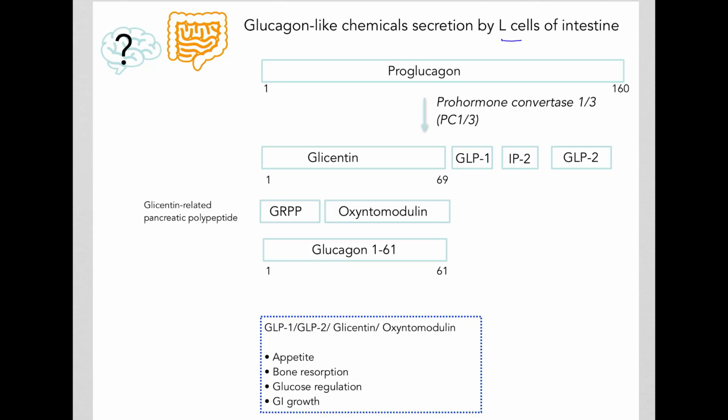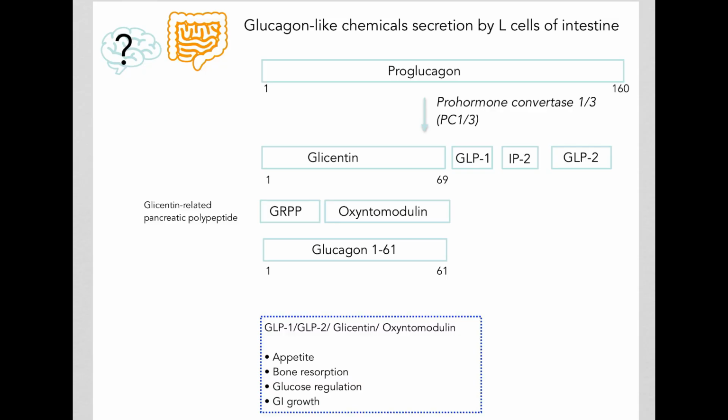In the L cells of the intestine, proglucagon is broken down by prohormone convertase 1/3, or PC1/3, into several other types of proteins, including glicentin, glucagon-like peptide 1, intervening peptide 2, glucagon-like peptide 2, GRPP, which is your glicentin-related pancreatic polypeptide, oxyntomodulin, as well as glucagon 1-61.